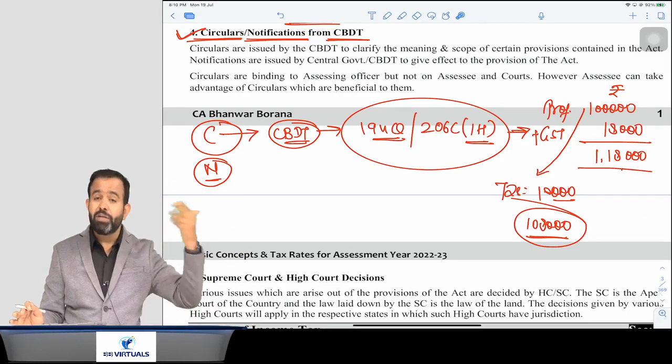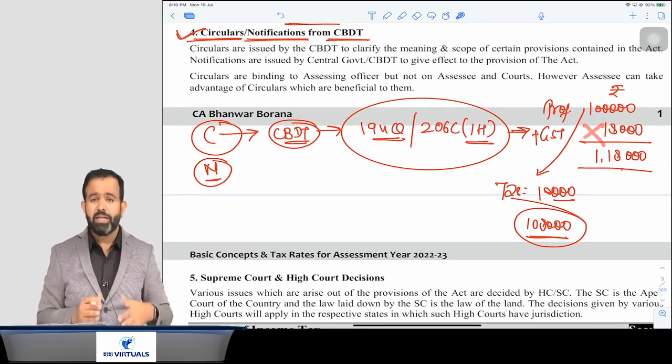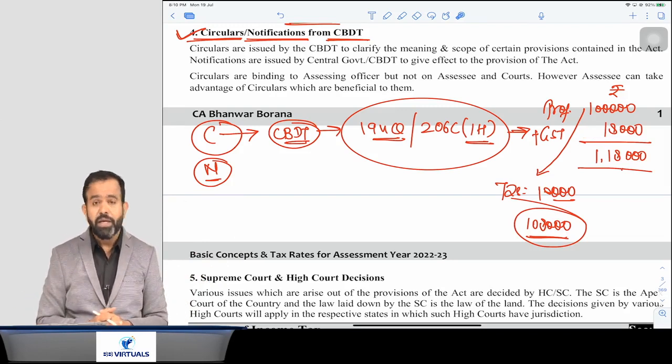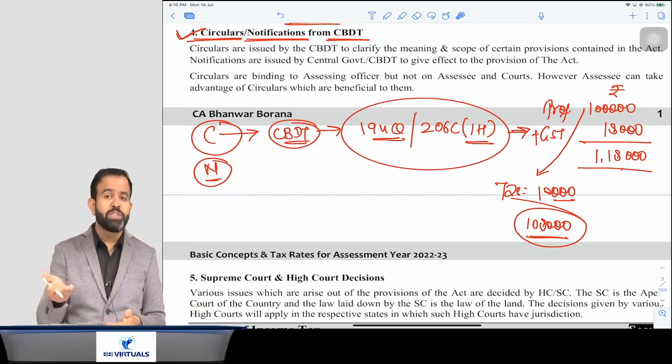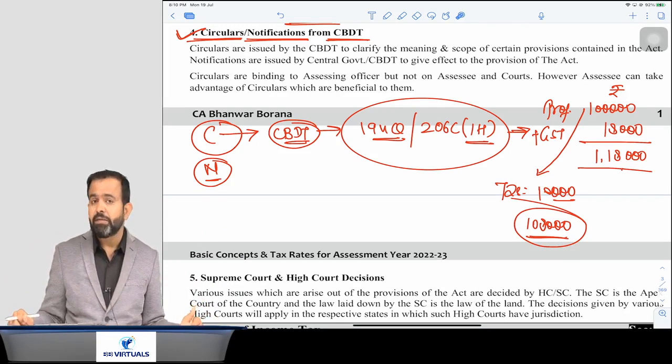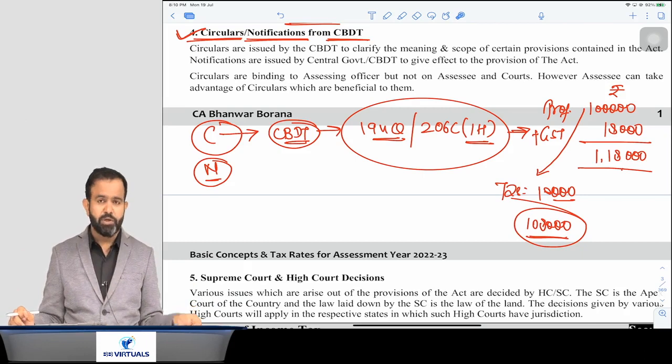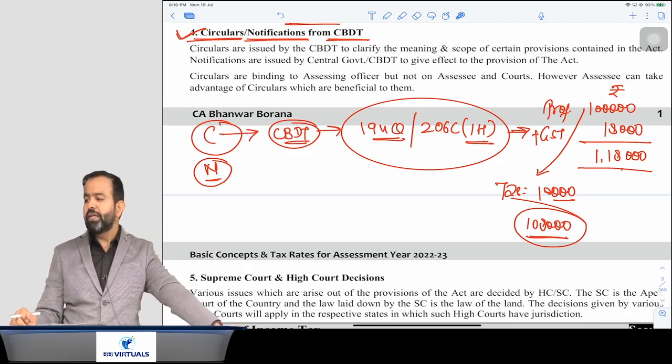But guys, if you do not deduct the TDS on this GST component, then also it is okay because it is a circular. It is not binding on the assessee. It is beneficial to the assessee. The assessee can opt for that. But if it is not beneficial to the assessee, the assessee may ignore the circular. You got my point or not? Yes. Now there is one more point, that is notification.